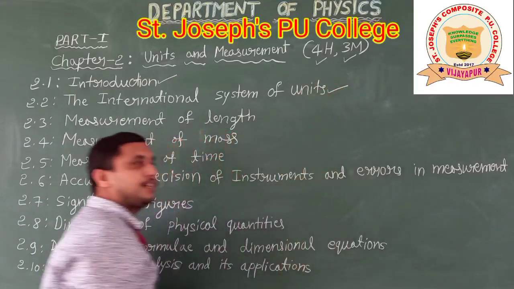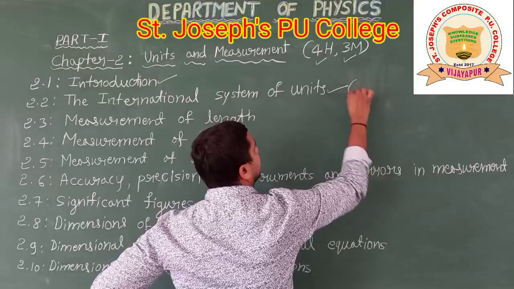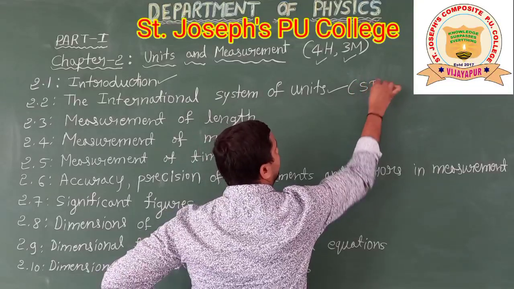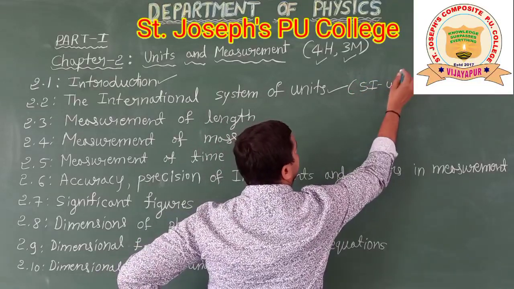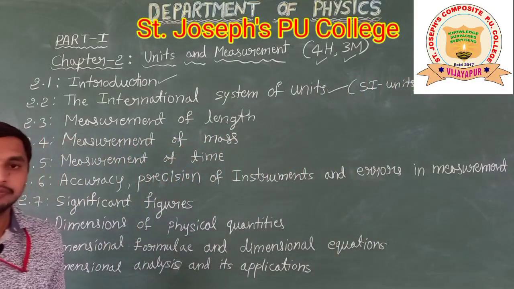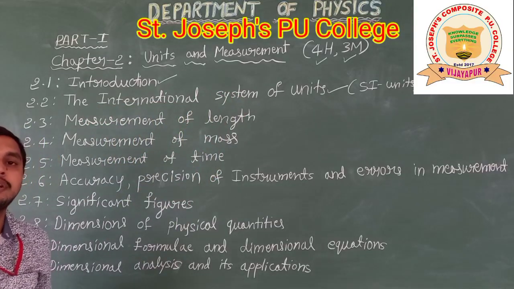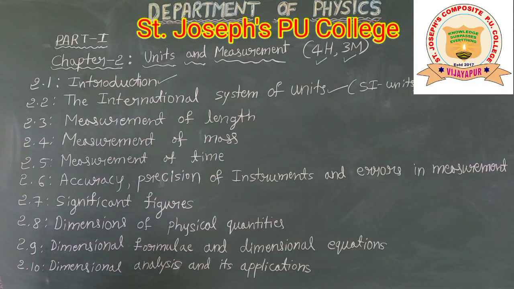Usually you will call it an SI system. I hope you know the SI units or the SI system.